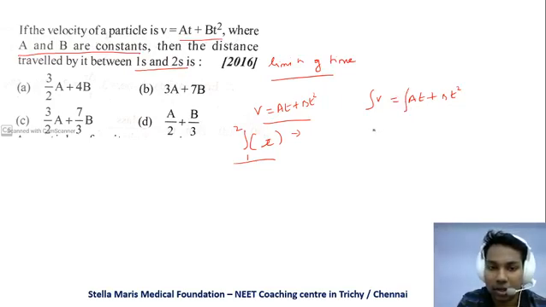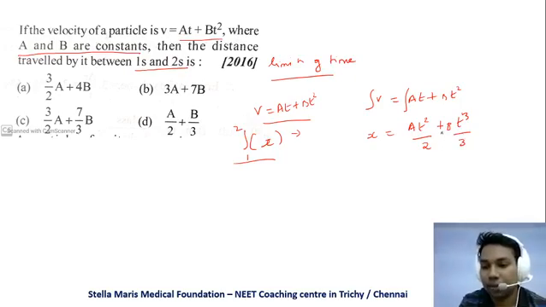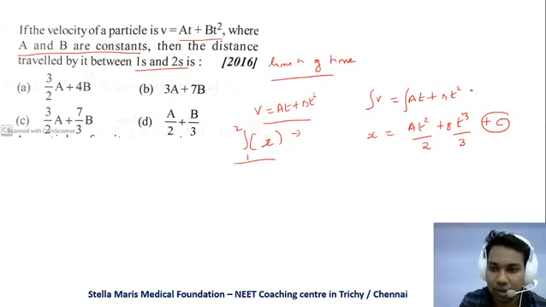So when you integrate v dt, we get x equal to a t squared by 2 plus b t cube by 3. We don't have to use the constant of integration, because we are going to apply limits.